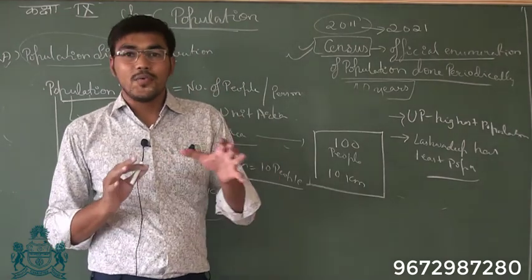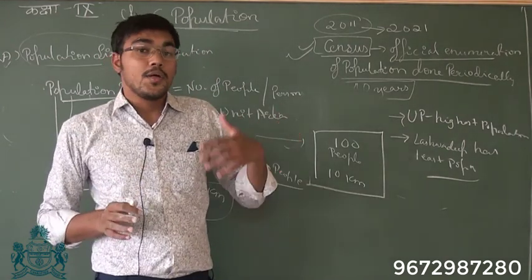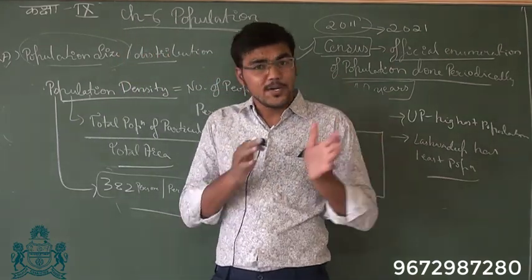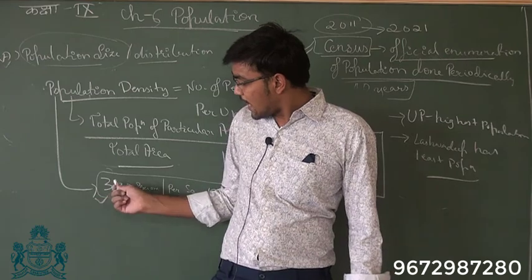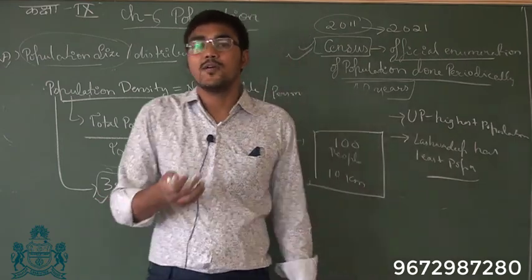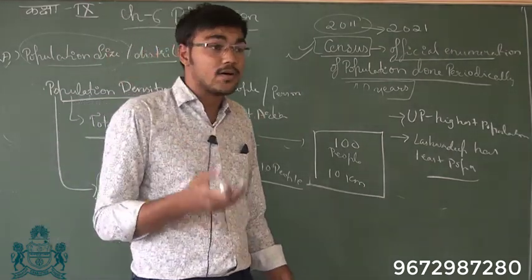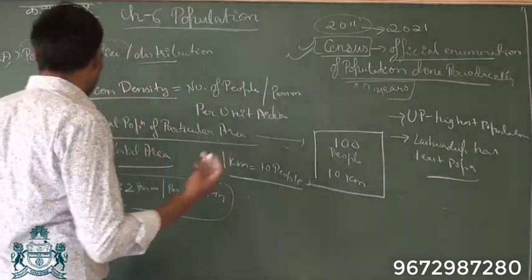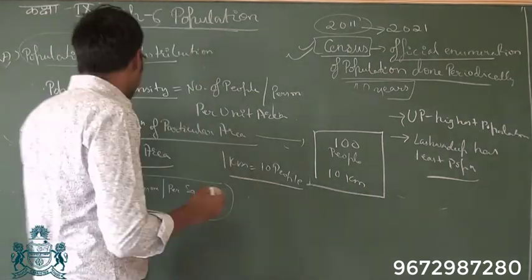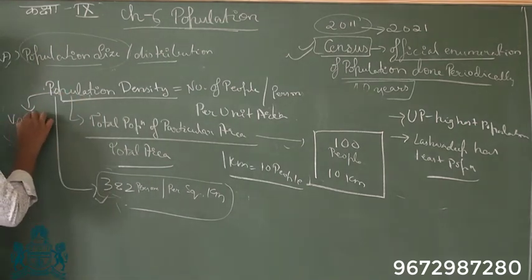Okay, we have around 28 states in India, and then we have some union territories. Now if you look at the population density of all such states, it won't be the same. On an average for the country it is 382 persons per square kilometer, but for different states it is not the same, and that is because of difficult geographical terrain and different climatic conditions. So why does population density vary?